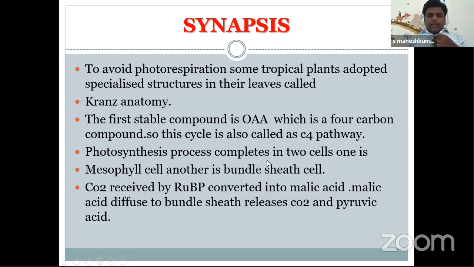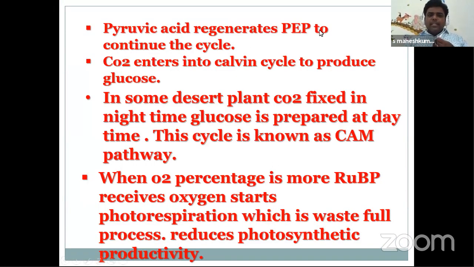Photosynthesis completes in 2 cells. One is the mesophyll cell and the other is the bundle sheath cell. So CO2 received by PEP is converted into malic acid. Now the malic acid enters into bundle sheath cells, where it splits into CO2 and pyruvic acid. Now CO2 is received by RuBP and runs the C3 cycle. Now pyruvic acid is converted into PEP and is again ready to receive CO2 to continue the cycle. CO2 enters into the Calvin cycle to produce glucose.